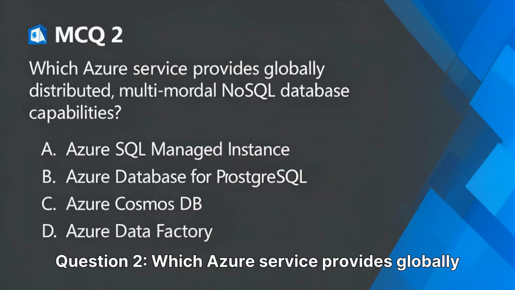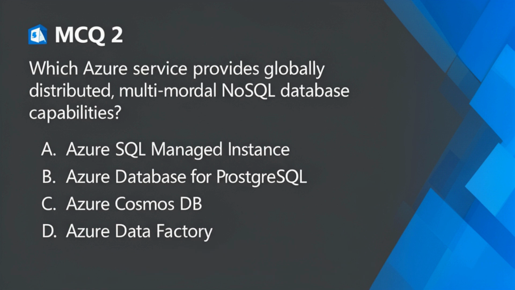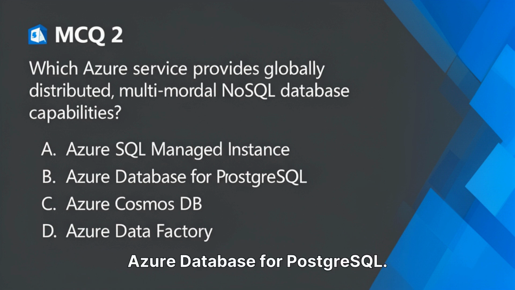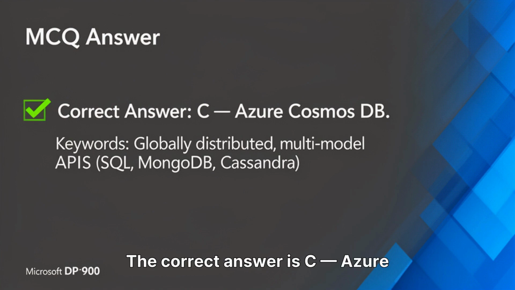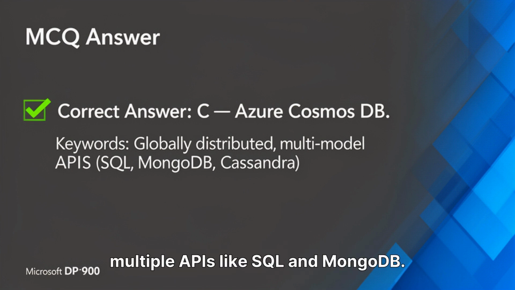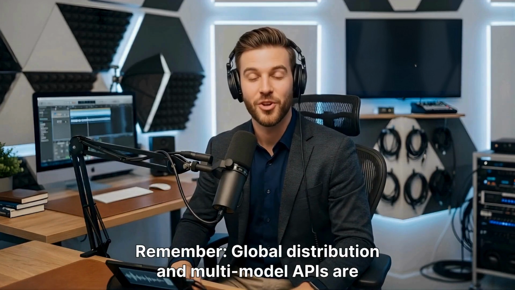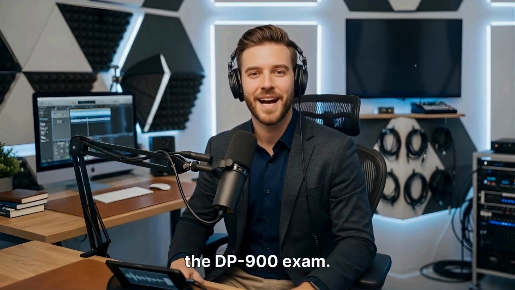Question 2. Which Azure service provides globally distributed, multi-model NoSQL database capabilities? A. Azure SQL Managed Instance. B. Azure Database for PostgreSQL. C. Azure Cosmos DB. D. Azure Data Factory. Think before scrolling. The correct answer is C. Azure Cosmos DB. It's Microsoft's fully managed NoSQL database supporting multiple APIs like SQL and MongoDB. Remember, global distribution and multi-model APIs are the key keywords for Cosmos DB in the DP-900 exam.